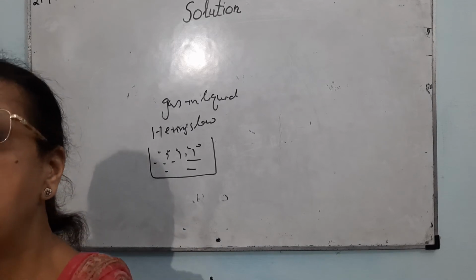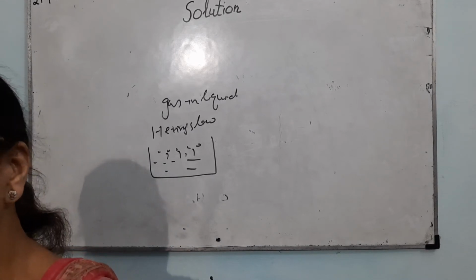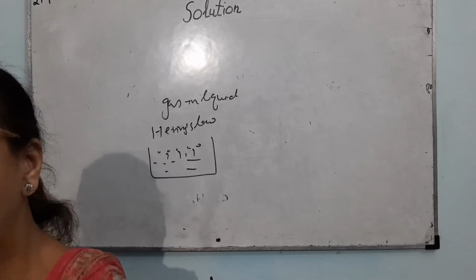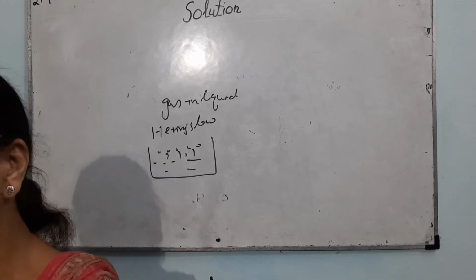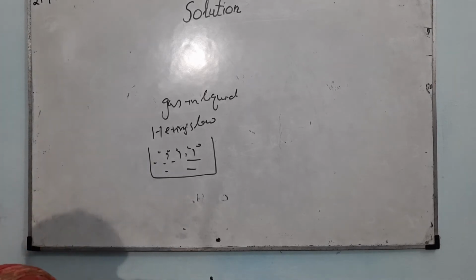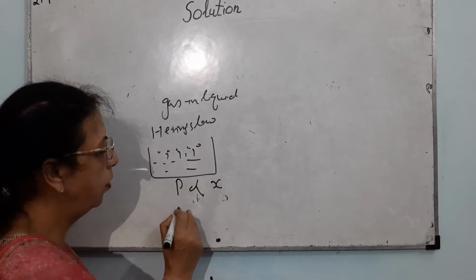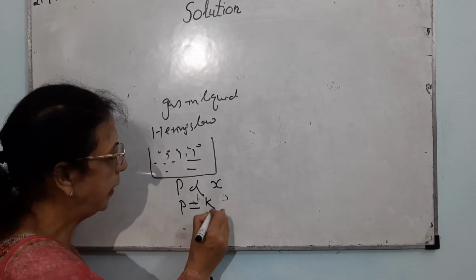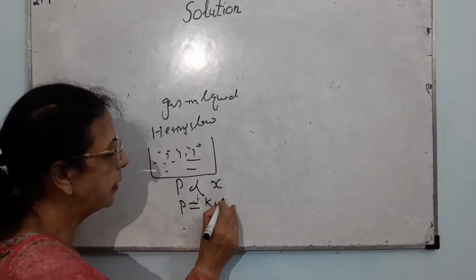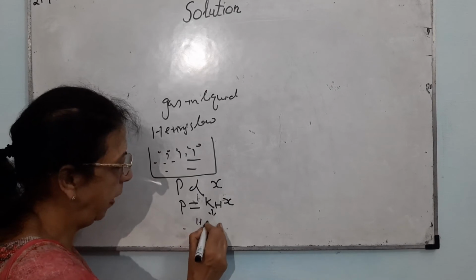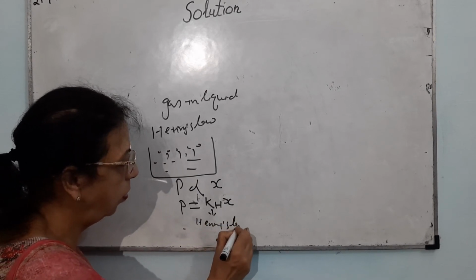But later on it was thought about how to calculate the solubility. So it was thought that the solubility will be calculated in terms of mole fraction. So there has been some change in the law: the partial pressure is directly proportional to the mole fraction. When the sign of proportionality is replaced, a constant is given, and this constant is known as Henry's law constant.